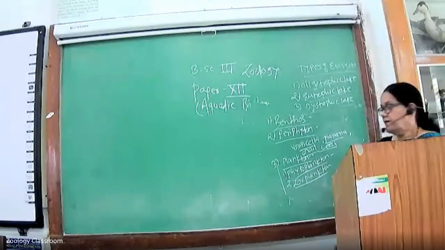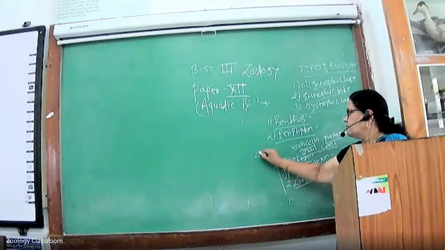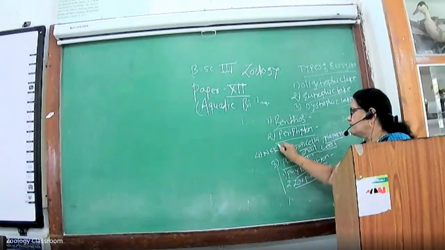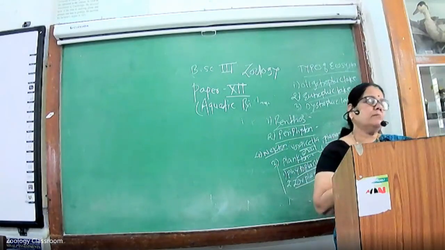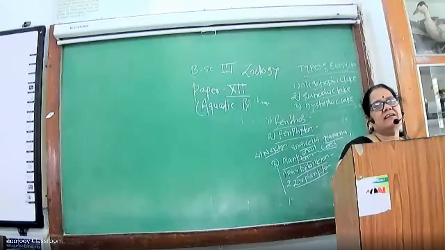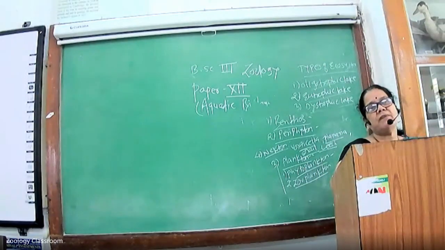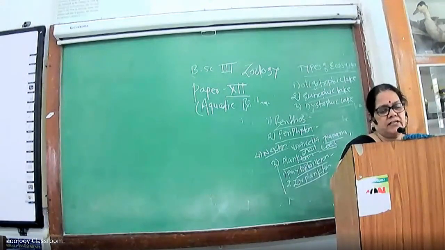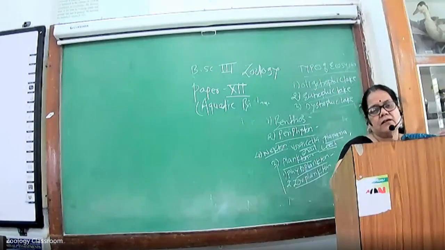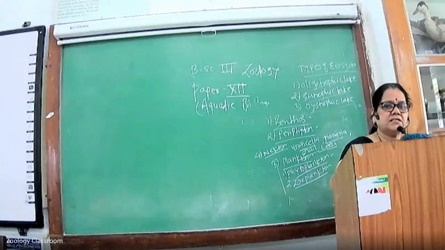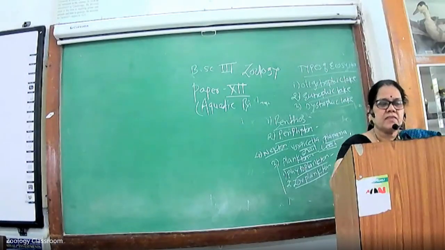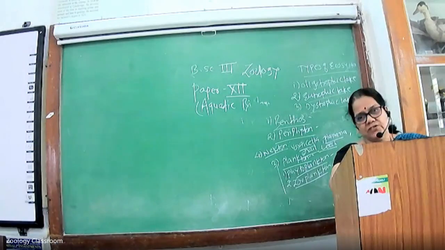Fourth is the nectons. What is the meaning of nectons? Nectons are commonly called the swimmers. These are animals that swim in the lake bodies, in the water bodies. In the nectons, so many animals are present. First are the protozoan animals, amoeba and paramecium.